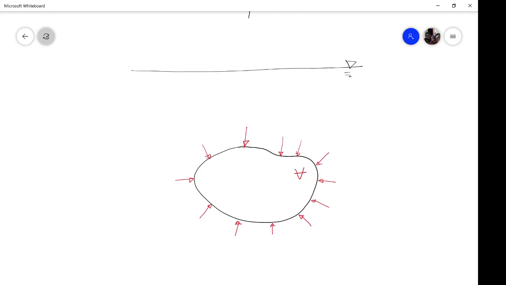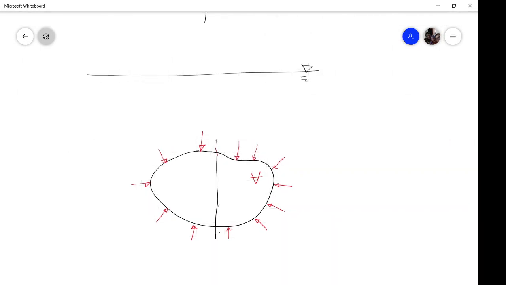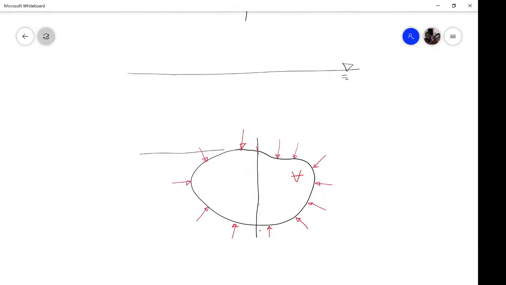To find the horizontal component, let us say you divide this body in two halves, and project this onto a horizontal plane, like this, and here also.